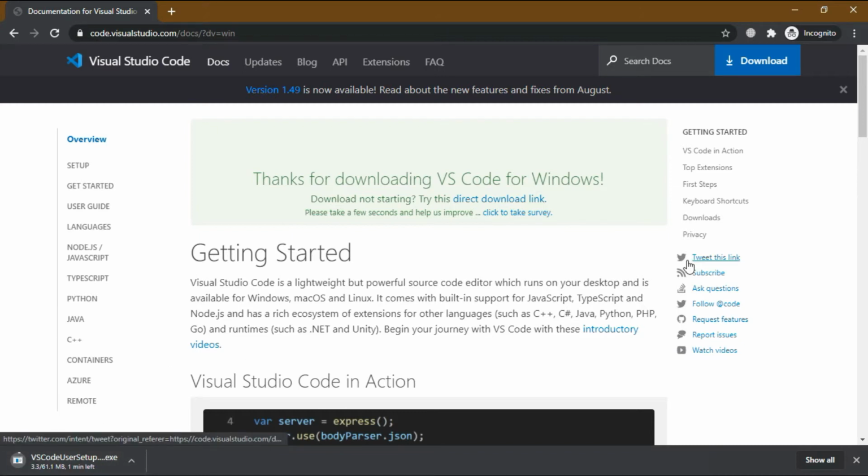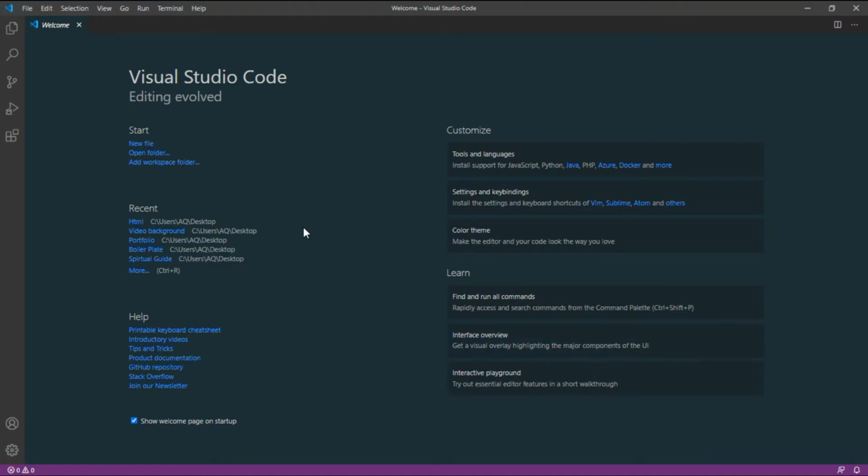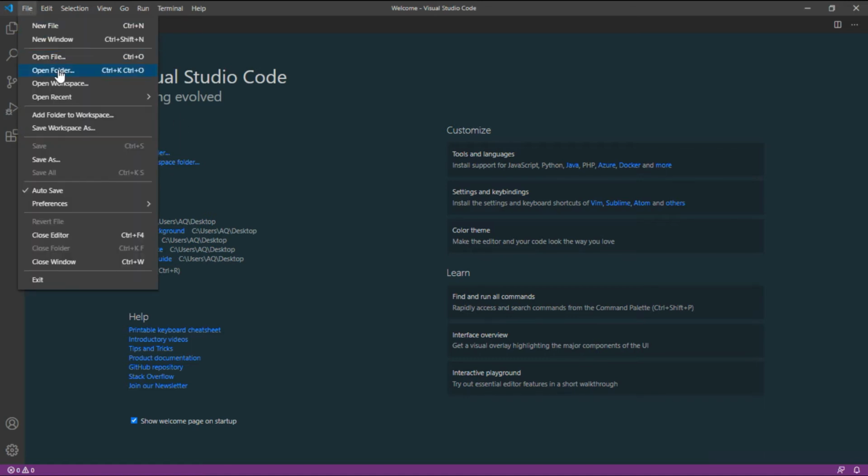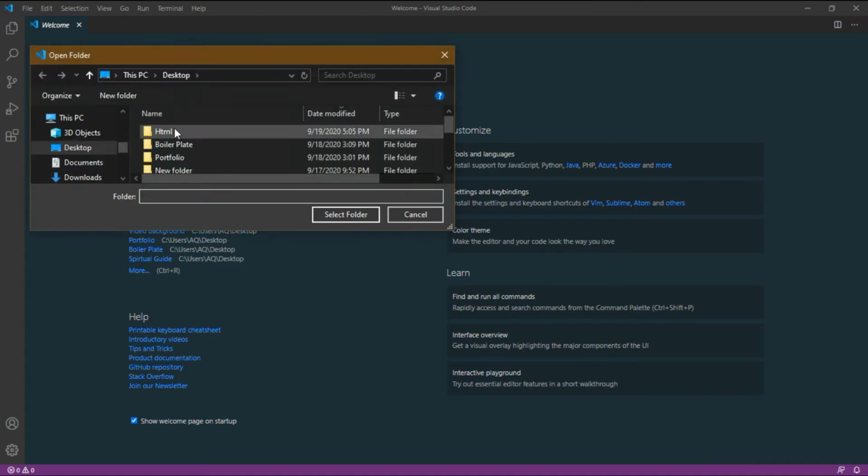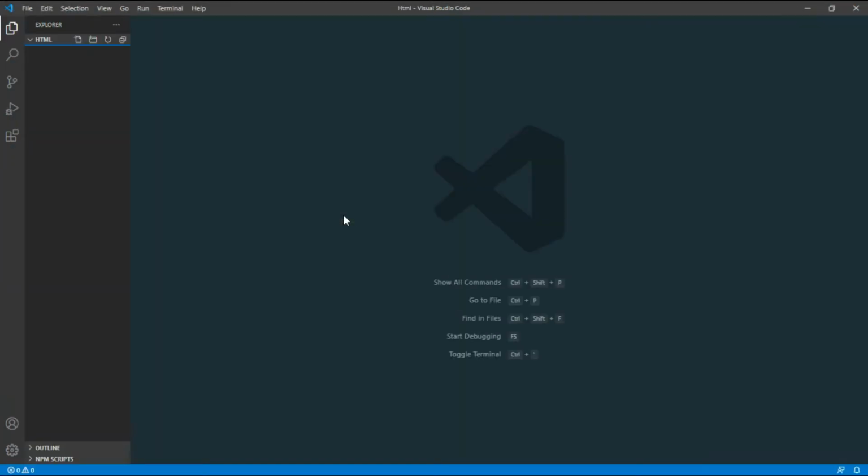After installing VS Code, it will look like this. I created an HTML folder on my desktop. So open this folder. You need to choose File, then click on Open Folder, and select the HTML folder that I created. Okay, now our folder is open.